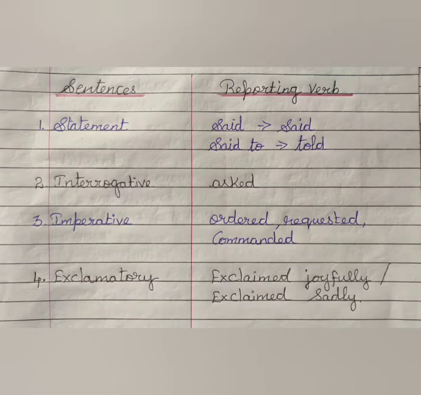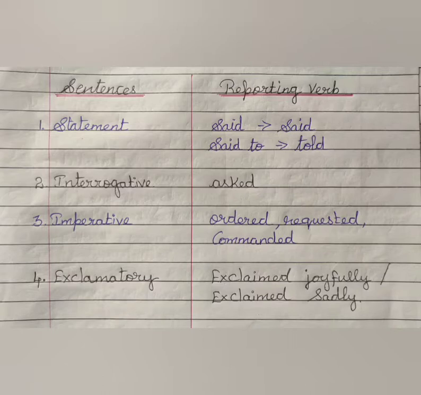If the sentence is imperative, which means ordering something, or using the word please, requesting or commanding, we use reporting verbs like ordered. If the sentence is in an ordering manner, we use the word ordered. If we are requesting something using please or will you, we use the word requested. If it is a command, we use the word commanded.